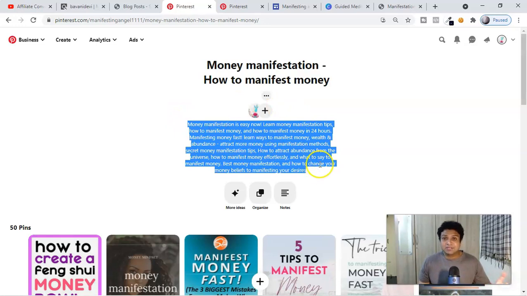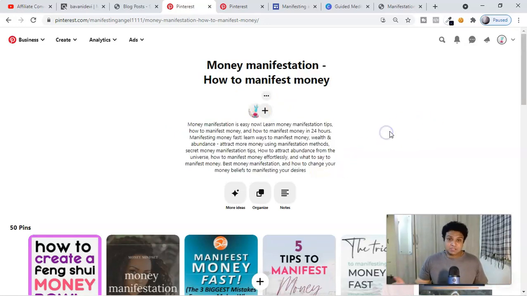Do not do keyword stuffing here. With that, you will lose that board, and they will suspend your account also. So for money manifestation, use the proper keywords by learning from others. Do not copy anybody's boards or anything here. Build this traffic platform for the long term, guys, and this will help you a lot. You can easily reach $100. Just $29 is just the starting, and you can do this right away, right now.